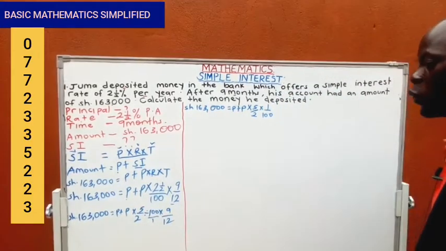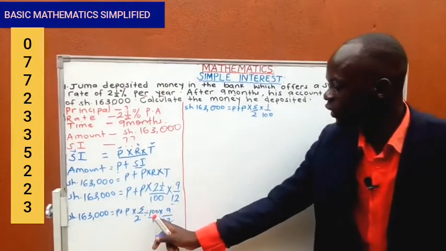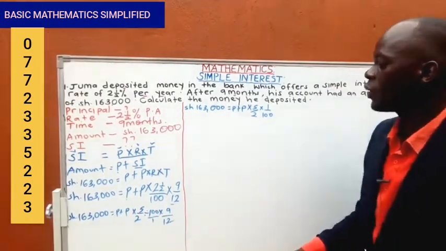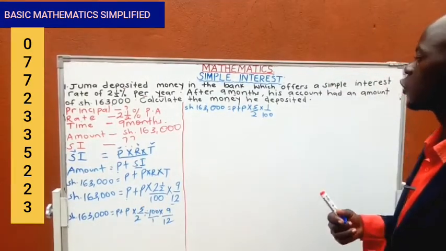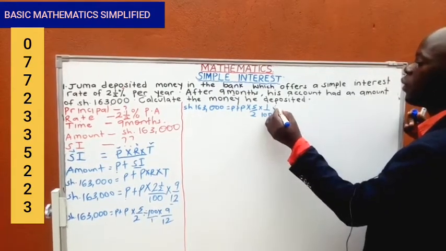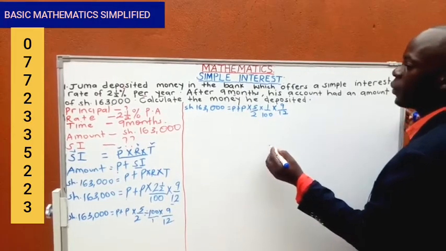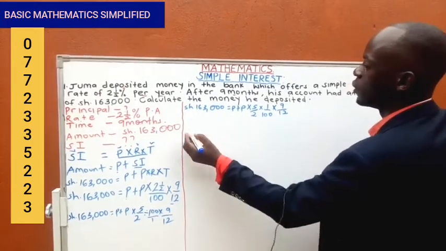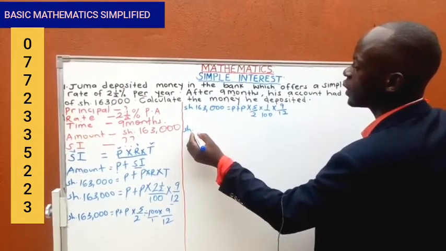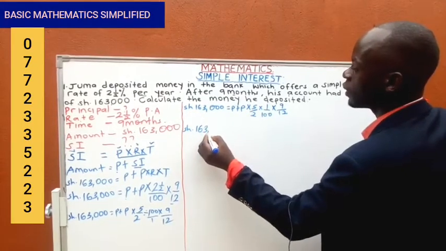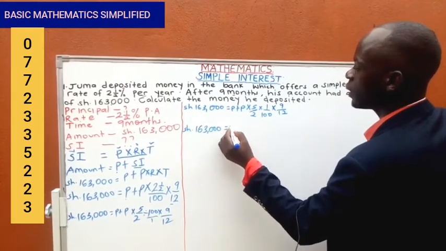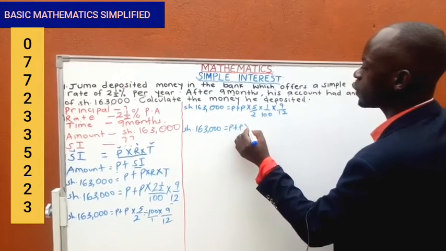We are dividing 5 out of 2 by 100, so we get the reciprocal of this 100. Any number without a denominator is assumed to be out of a denominator of 1. So from there, we have that. Now we can reduce. Shillings 163,000 equals principal plus principal.